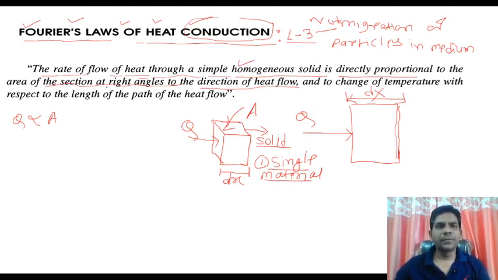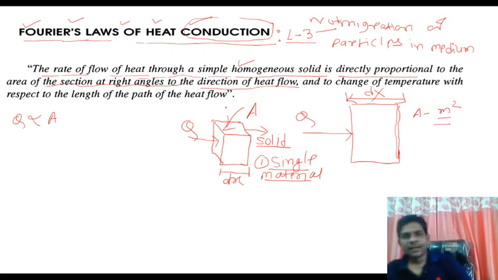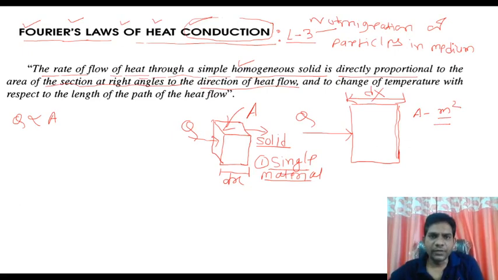It is directly proportional to the area of the section. This A is nothing but the area of a section, and the unit is meter squared, perpendicular to the direction of heat flow. If you cut this much area, this is the area, so it is directly proportional. And another is the change of temperature with respect to the length of the path of heat flow.